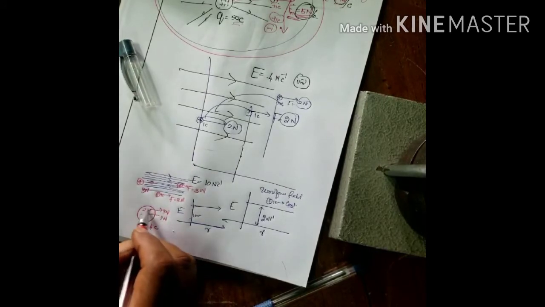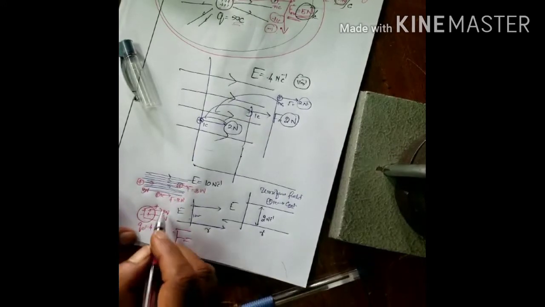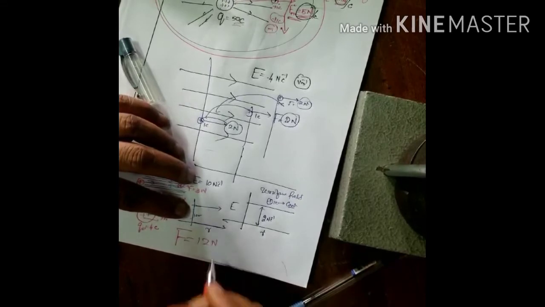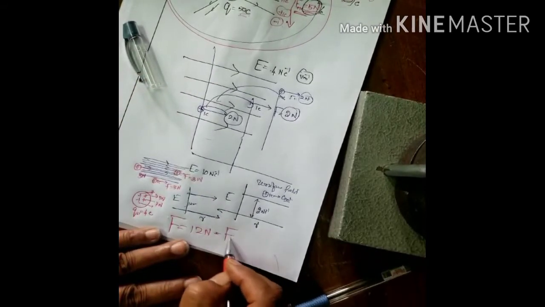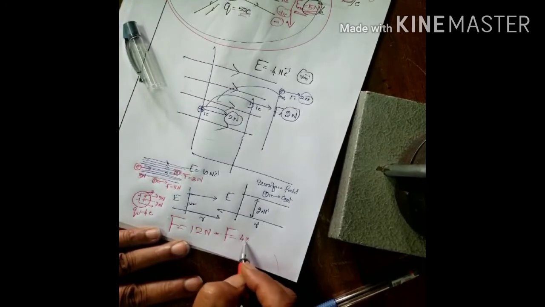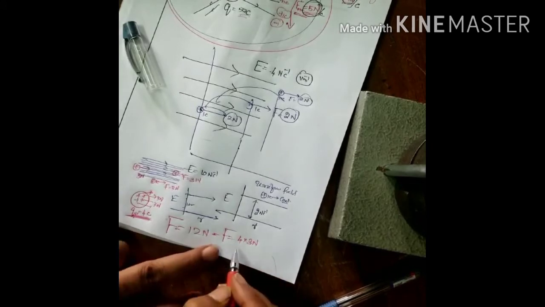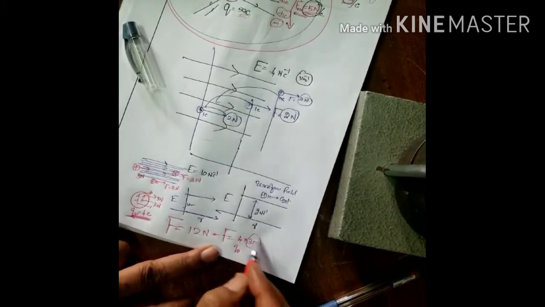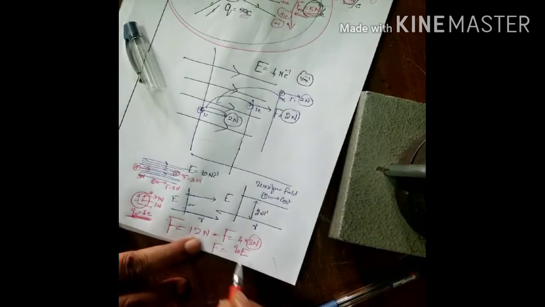Therefore, what is the total force? 4 times 3 is 12 Newton. Or force is equal to 4 into 3 Newton. This is Q naught. What is E? Magnitude of E. The force is equal to Q E.